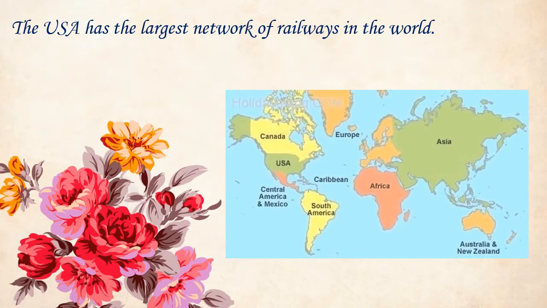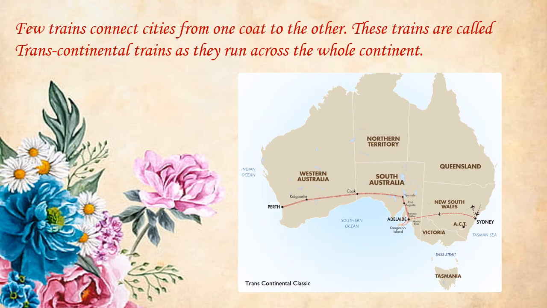The USA, that is the United States of America, has the largest network of railways in the world. There are also few trains that connect cities from one coast to the other side of the coast. These trains are called as transcontinental trains as they run across the whole country.